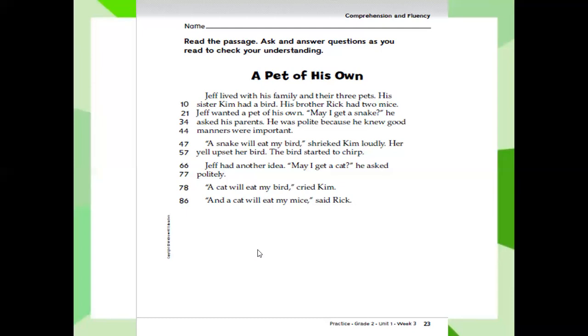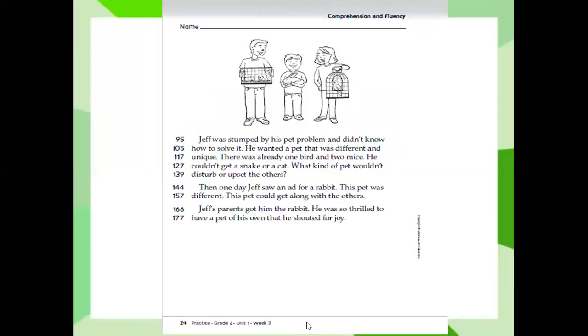Look at the picture here. Turn your page and look at the picture. What do you think? What will happen in the story? What did he get? I think he will get a rabbit because we can see Kim and Rick. Kim has a bird. Rick has 2 mice. I think Jeff will get a rabbit.